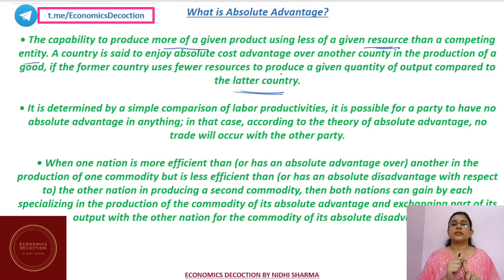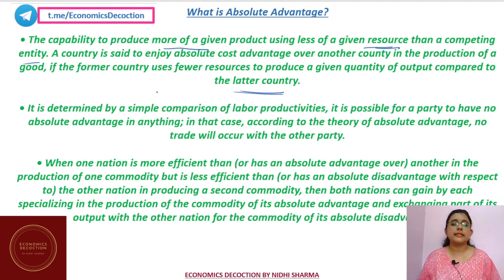The first condition is that a country can produce more output given fewer resources, that means by using less resources you are producing more output, so you have an absolute advantage. And the second condition is that you are able to produce the same level of output as the other country, but you are using less resources to produce that same amount of output. So in both conditions, you have an absolute advantage in production of a particular commodity as compared to the other country.